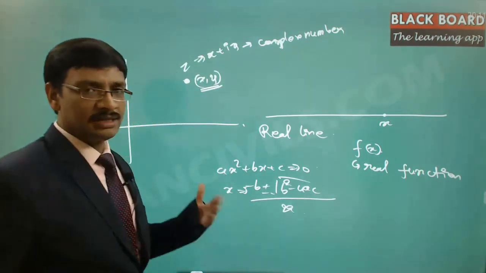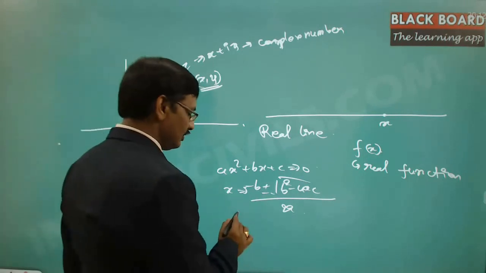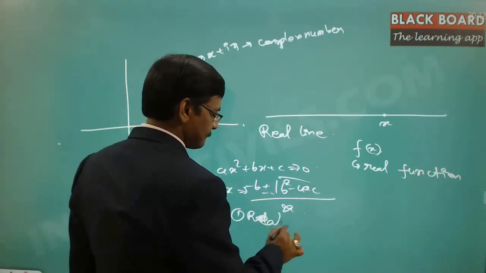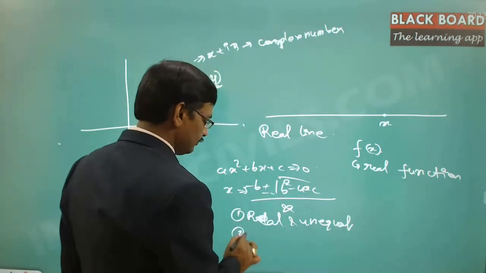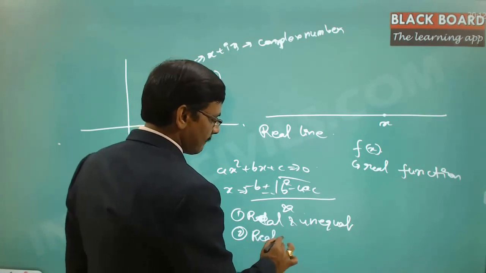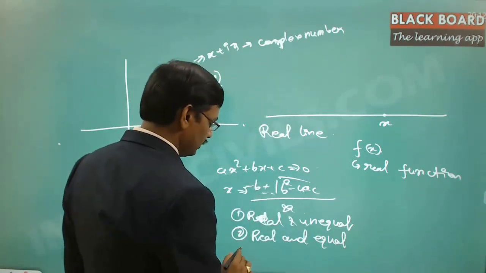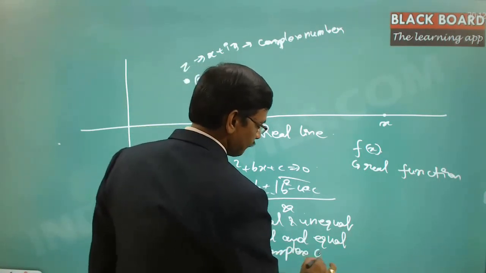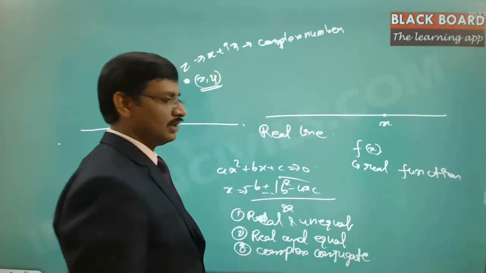And here there are three different possibilities that we have discussed: real and unequal, real and equal, and the third one, complex conjugates. So these are three different variations of the roots that we can notice.